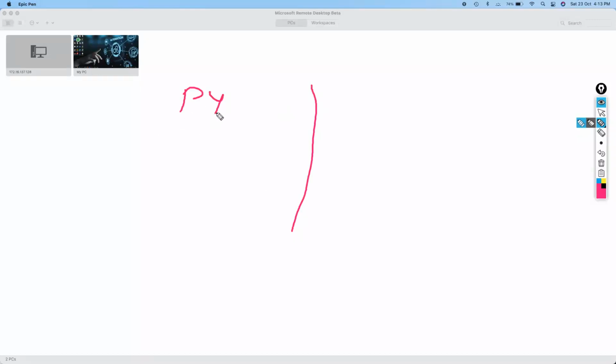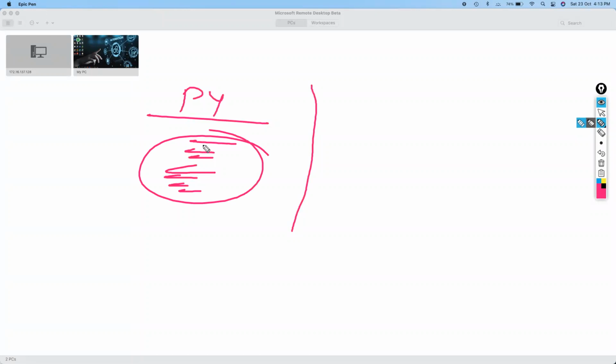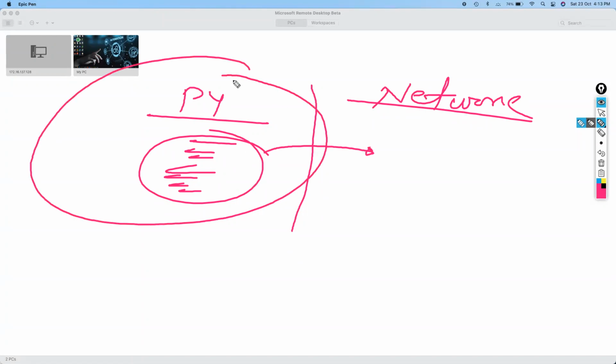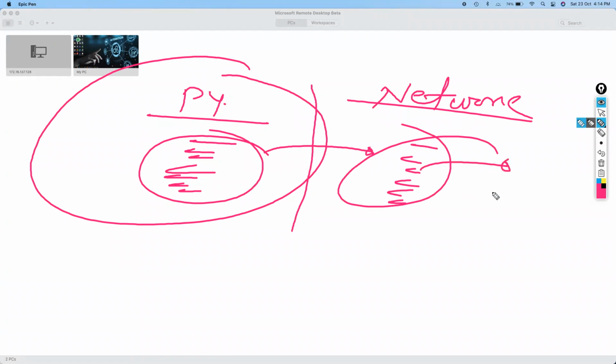See, Python developers are those who write 100 lines of code for us, right? But being a network automation engineer, we just need to use the modules which have already been created by the Python developers. We don't need to write 100 lines of code and then integrate our network.